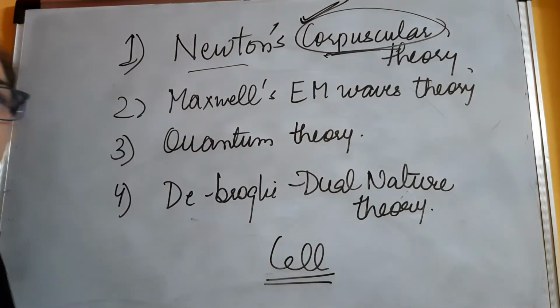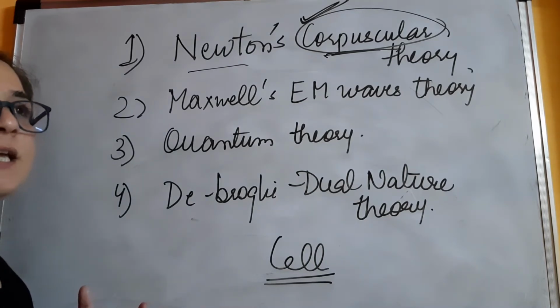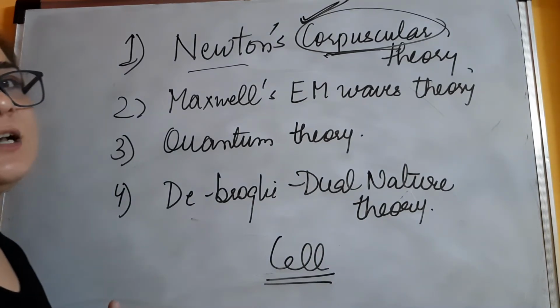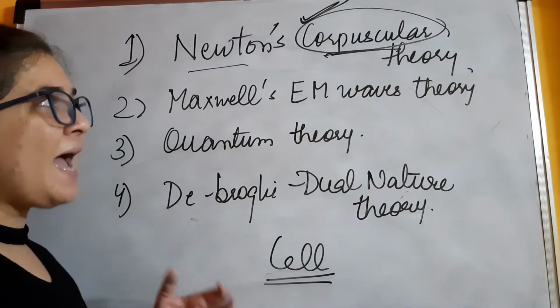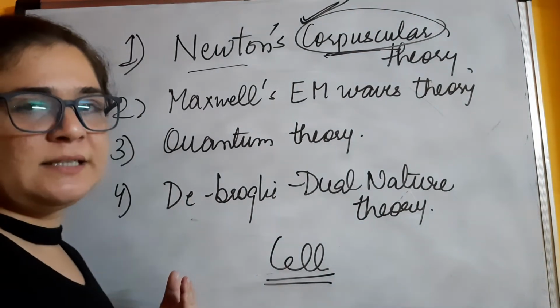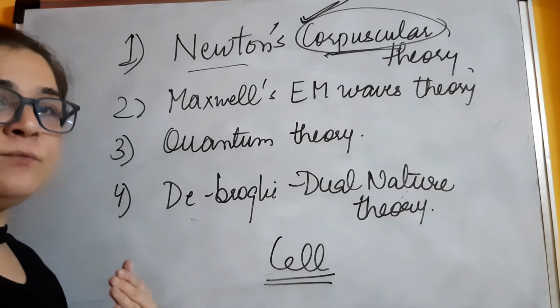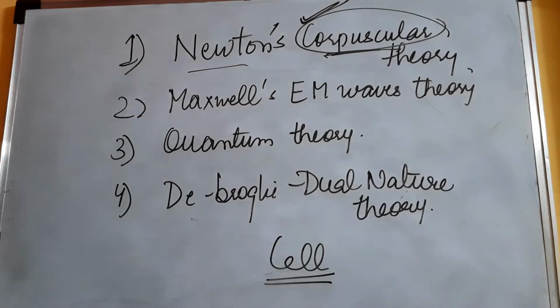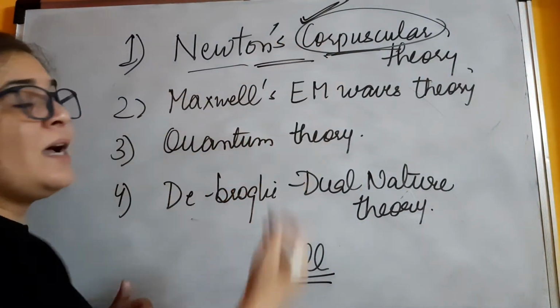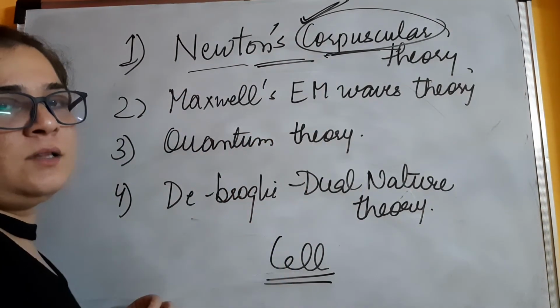Okay, so this was a theory which was given by Newton, but when he started doing experiments based on his theory, he observed that he could not explain all the phenomena related to light. Like reflection, refraction, very basic phenomena, he could explain all these things. But as he moved ahead with the complex phenomena related to light, he couldn't prove this corpuscles theory.